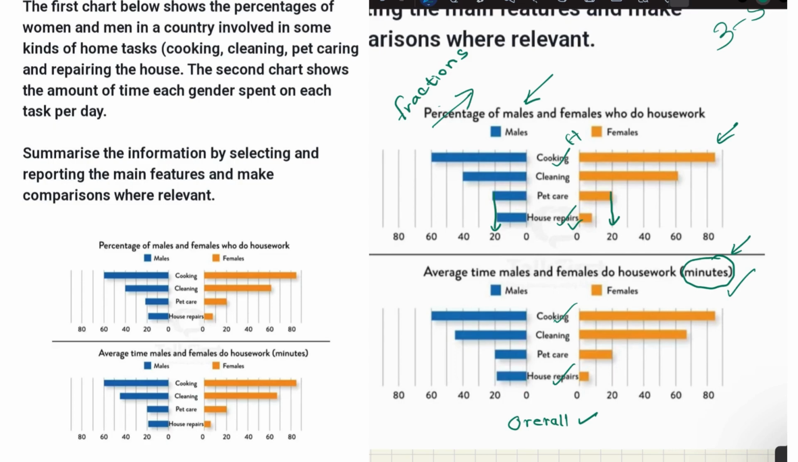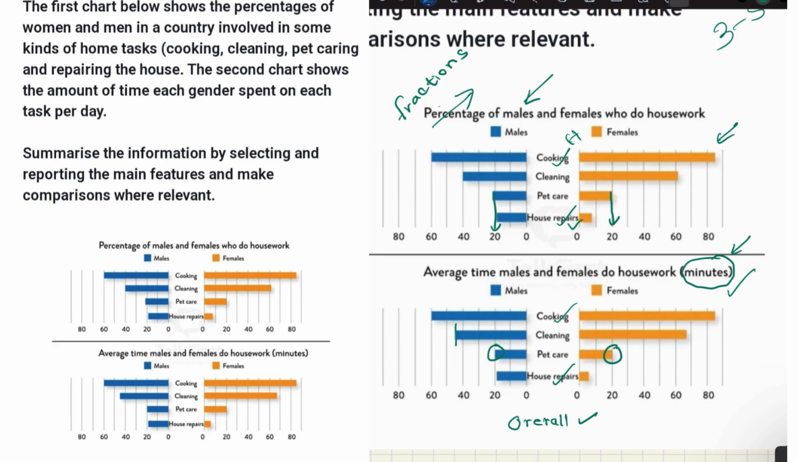Then again, you can clearly see pet care, the average time males and females do housework. And here when it comes to pet care, again you can see 20 minutes, here 20 minutes. Then we can write that one. Remember to write that one, because then we can make a nice comparison. And also, when you are having values, you can write like this. For example, cleaning,